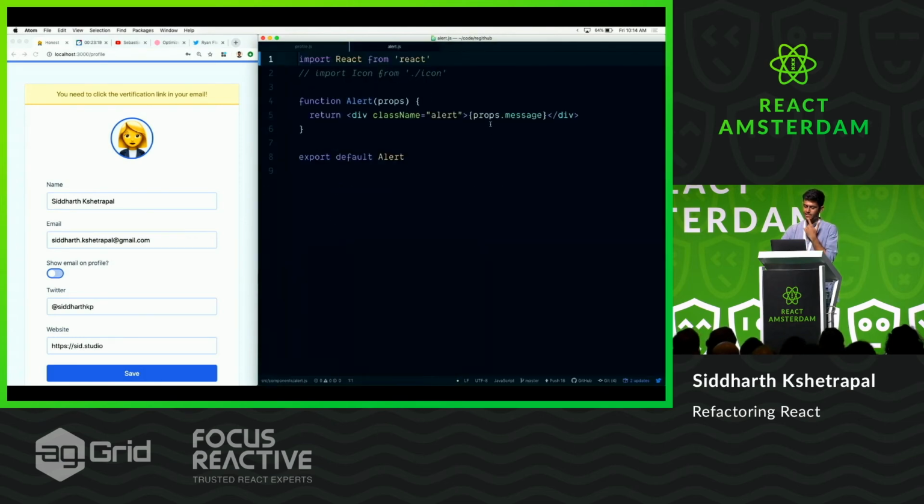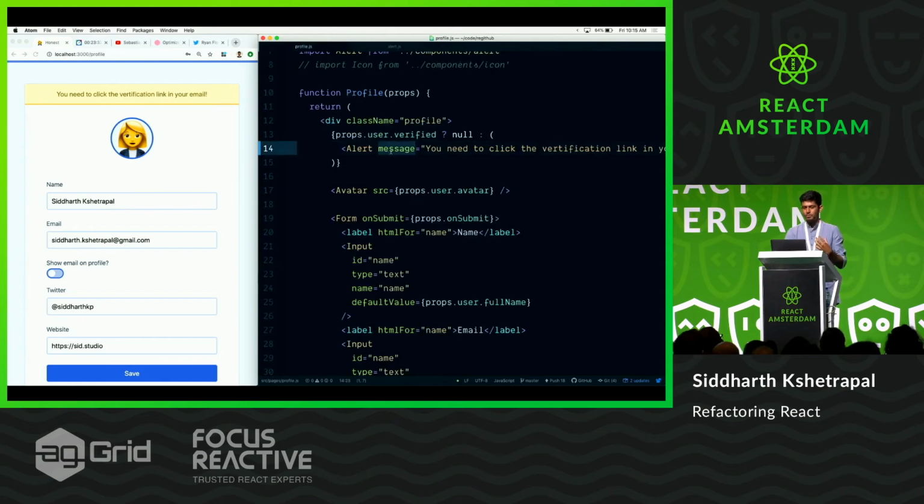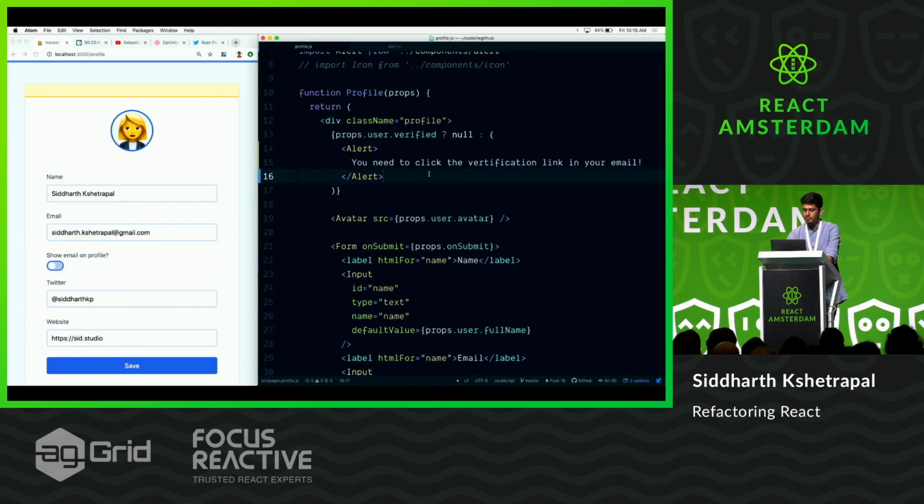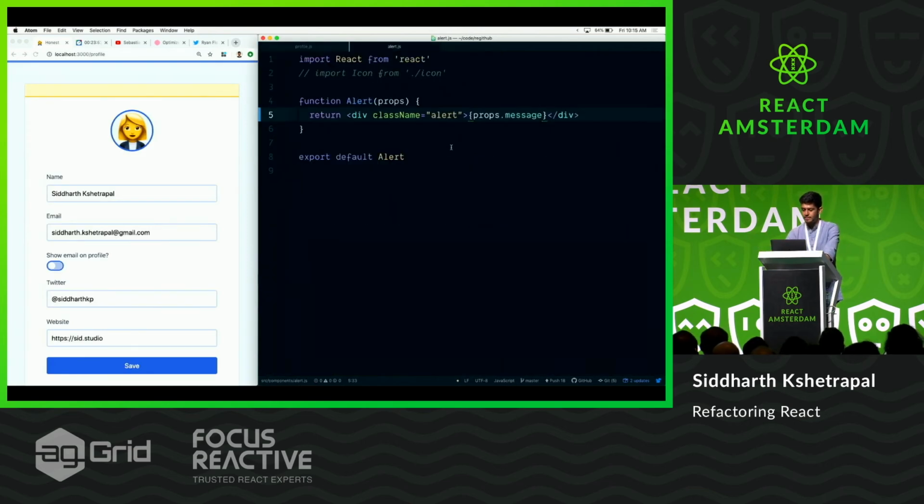Yeah, as I suspected, it's stupid. So you see props.message here, which is what the content inside it is, right? Coming back to the minimal surface area angle, we just invented a new prop where we had props.children, right? Props.children is literally for putting content inside components, and it's something that we all already know. So we don't really have to put this message. It's kind of tempting because it makes sense for the alert. But if you look at your entire code base together, it doesn't really make sense to add new props for things like this.